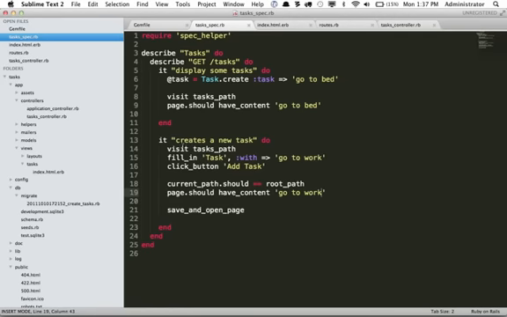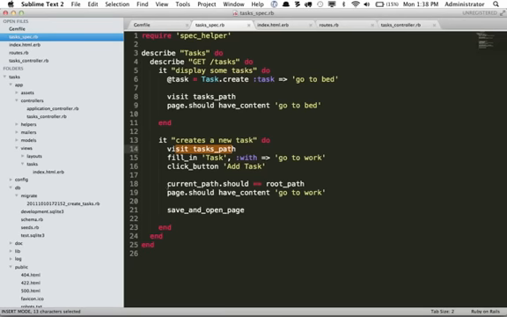We're going to go slowly. We're going to visit the tasks path. We're going to look for an input or a label that says task. And when we find it, we're going to fill that input with the string "go to work." Then we're going to click the add task button. Then we're going to run an operation that will add the task to the database.